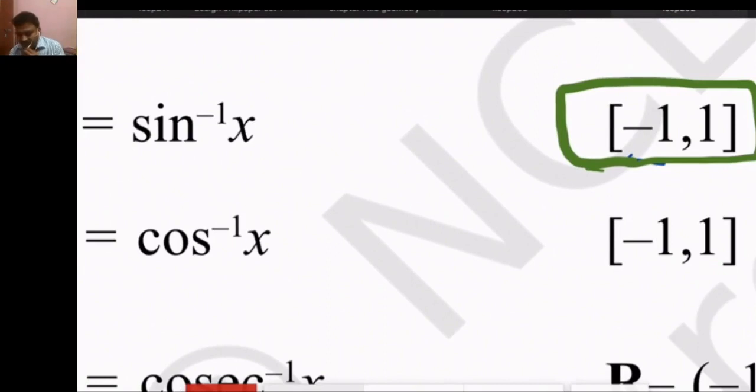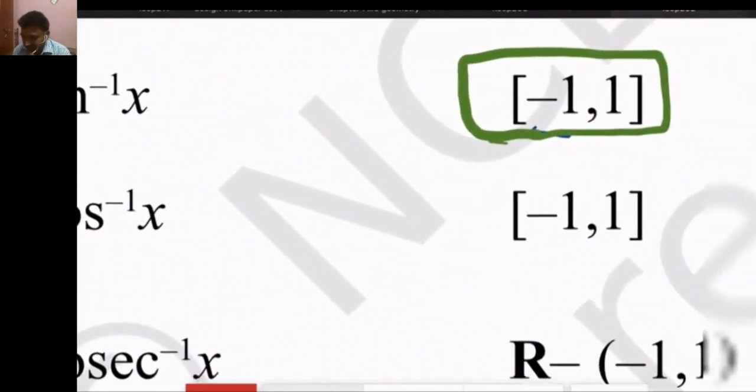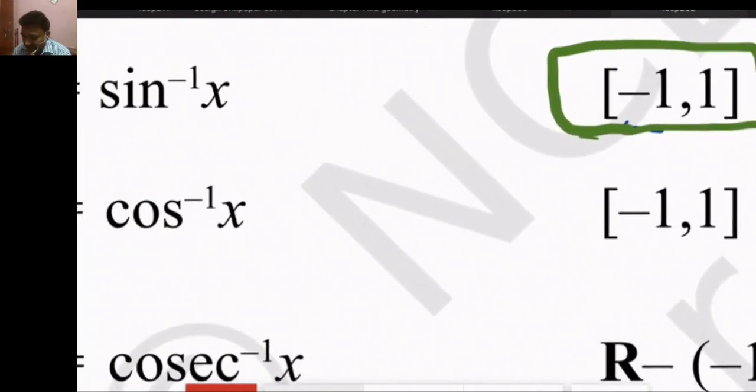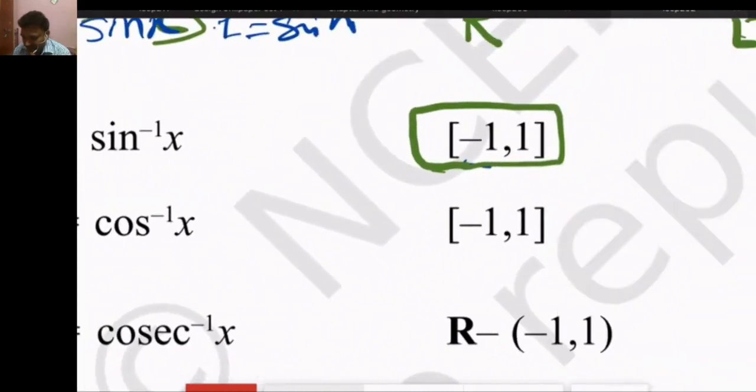About the cos inverse function, this is our theory from 10th class. We have read that sine and cos are the ratios of perpendicular and hypotenuse, and base and hypotenuse, and the hypotenuse is always greater than the perpendicular and base. Therefore, the sine value and cos value of any angle will lie between minus 1 and plus 1. That is the reason. But now, how will we make the graph of the cos inverse function?